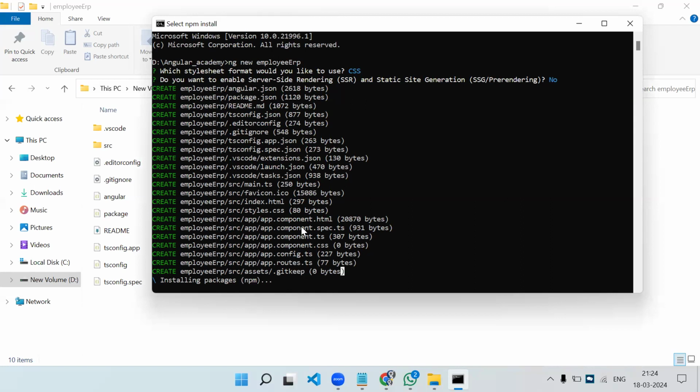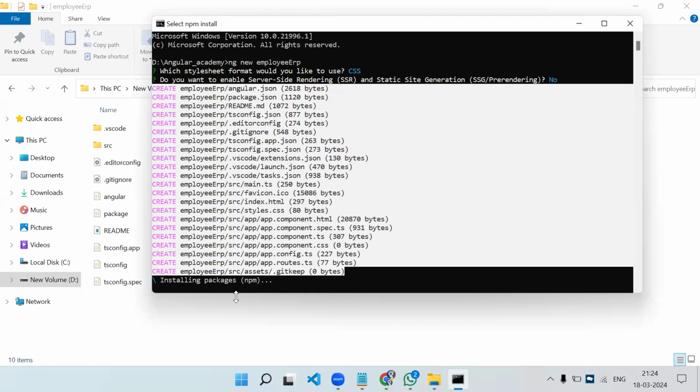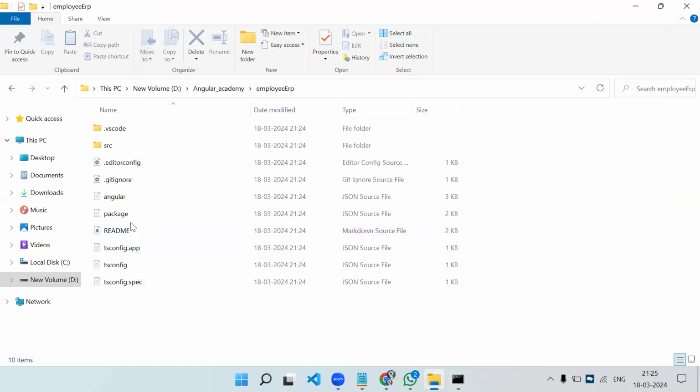So the project is already created, but if we stop this process now, the project will not run, because whether you say Angular, React, or Vue, you need the node module folder in your project. Then only you can run those projects. So what is this process actually doing? Inside this project, we have this package.json. Now let me open this particular folder in my VS Code.